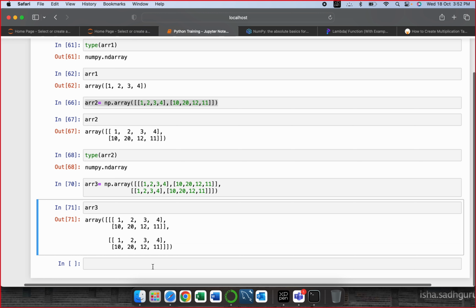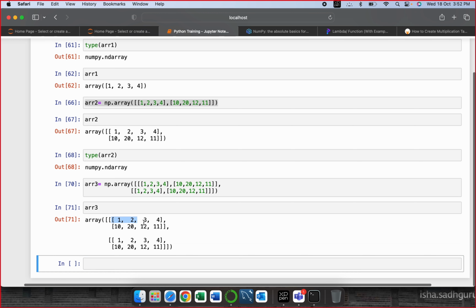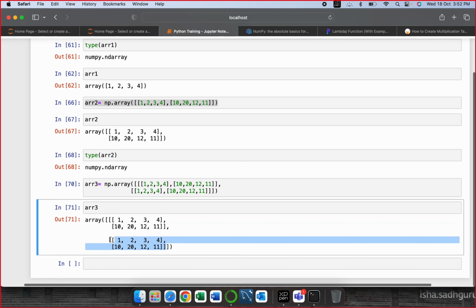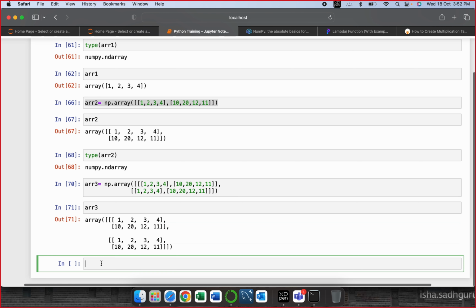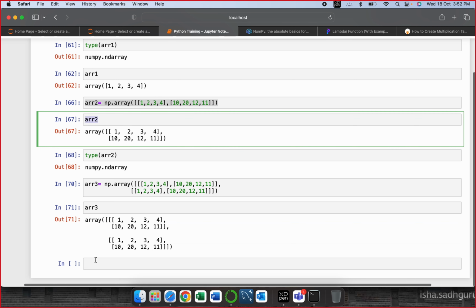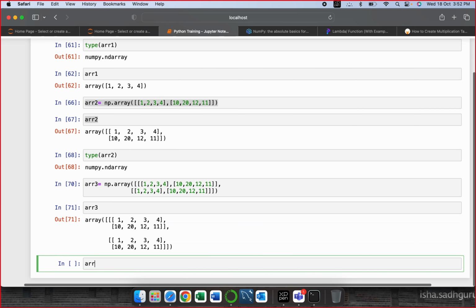Clear? So I have a 2D array, I have another 2D array. Simple. Right? So this is just the basics of how you work with an array. Now, let's say I'm taking arr2. So what does arr2 look like?